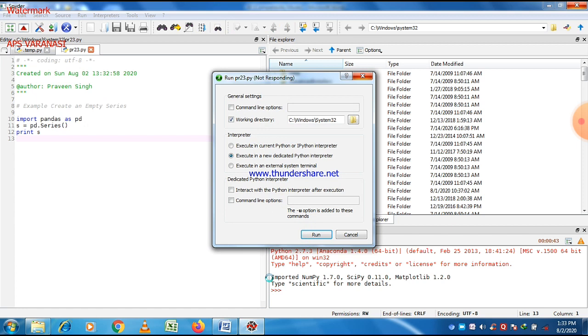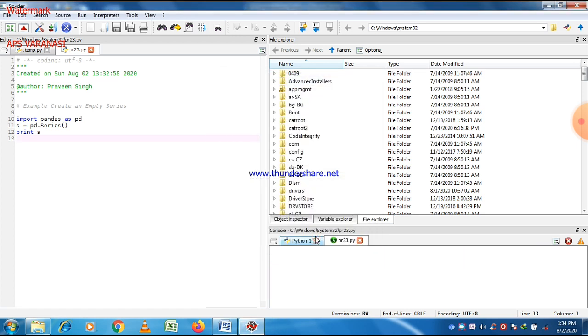These programs cannot be run on a basic Python version. You can run these programs using Anaconda, and Spyder is ideal for that. So here you can easily see that the output appears here.